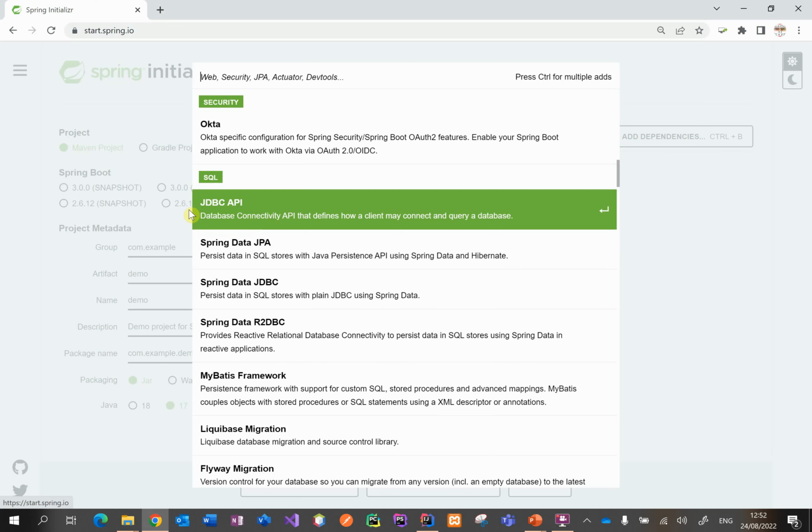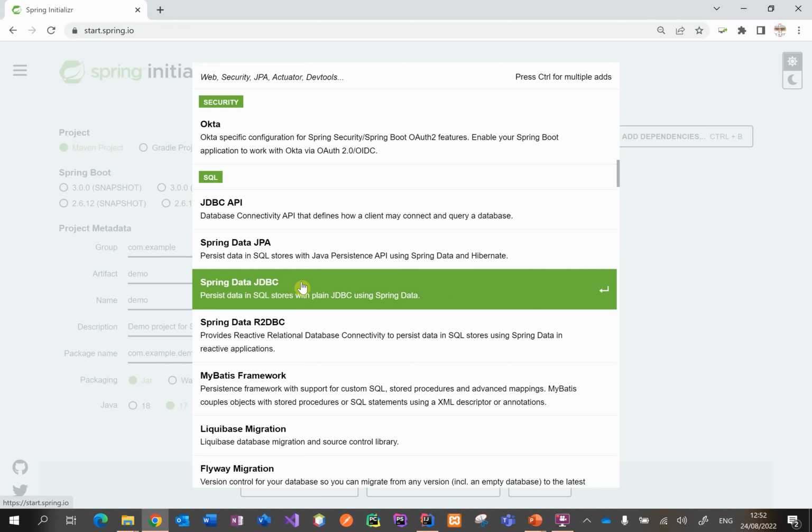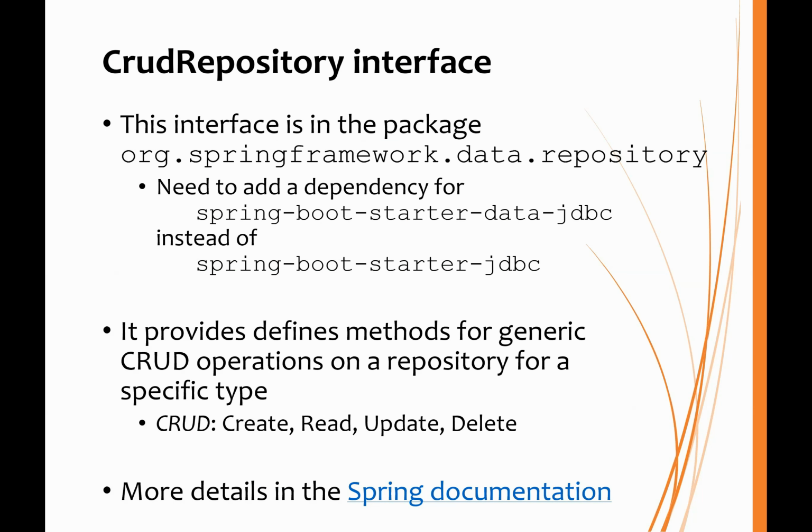Until now, when we've been using JDBC, we've used this dependency. But to make use of the CRUD repository interface, we need this dependency instead. This interface provides methods for generic CRUD operations for a repository. And if you haven't heard the term CRUD before, it means create, read, update, and delete. And the Spring documentation has many more details about this interface.